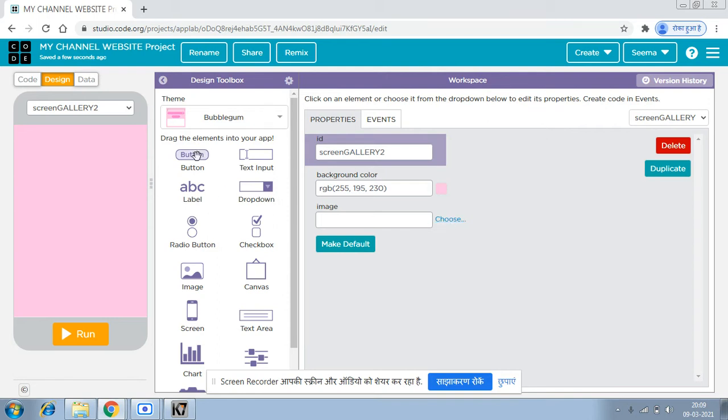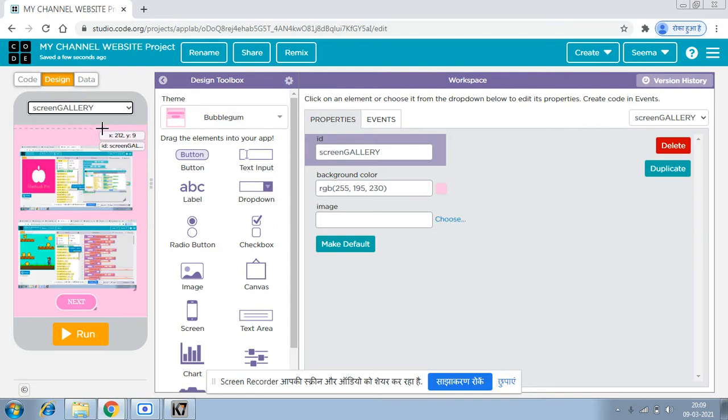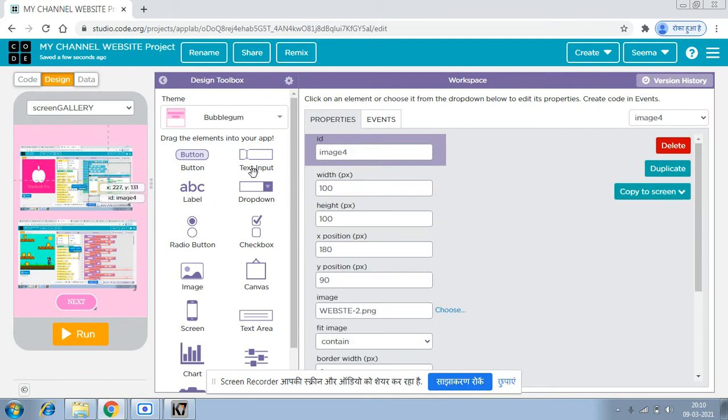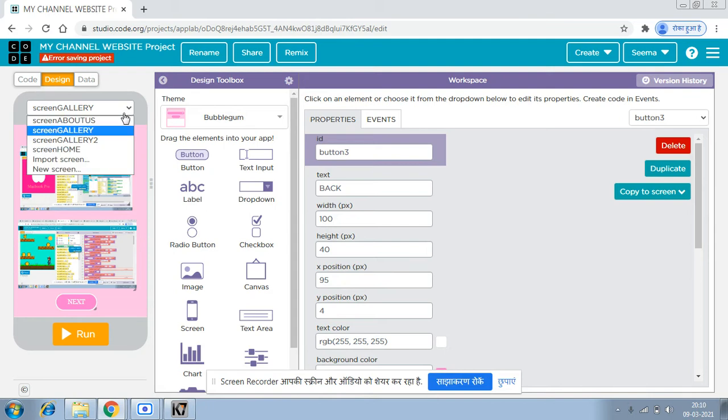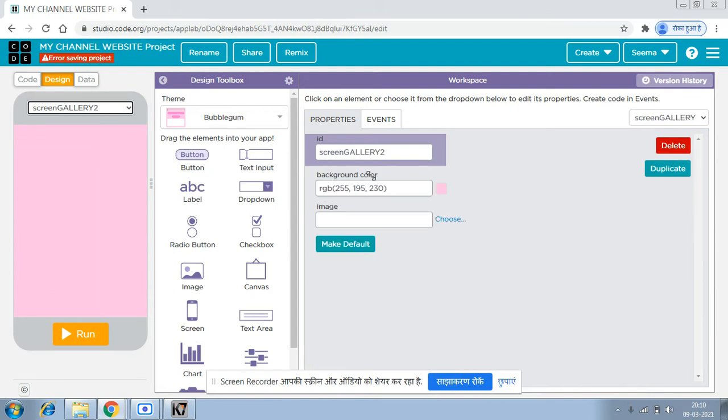Now I have just made a mistake. I forgot to put the back button. So the back button, so that the viewer can go back and see the other photos and all. And after that, in screen gallery 2, I'm also going to put a button here and here also.